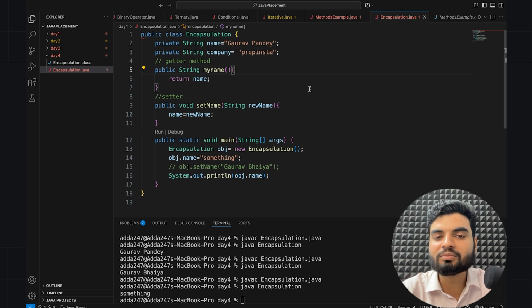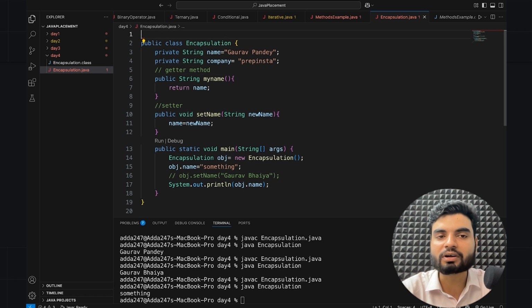But let's assume some client is using your application and the backend you have written. Somebody is trying to access your backend service and front end. They will never know that you had a variable as name. So you are protecting it, more security. And you're encapsulating everything into one single unit, which is a class. So this is an example of encapsulation.